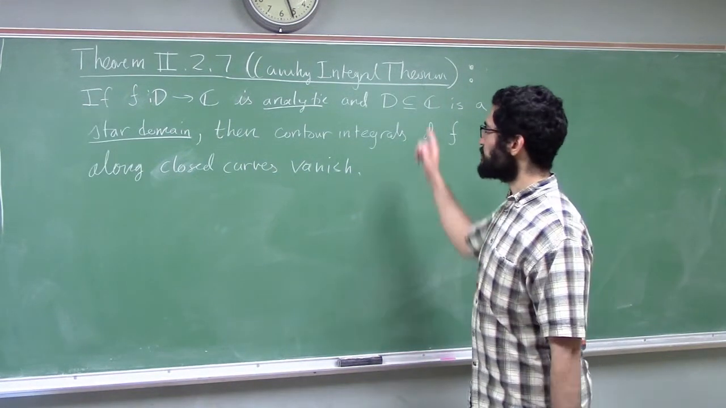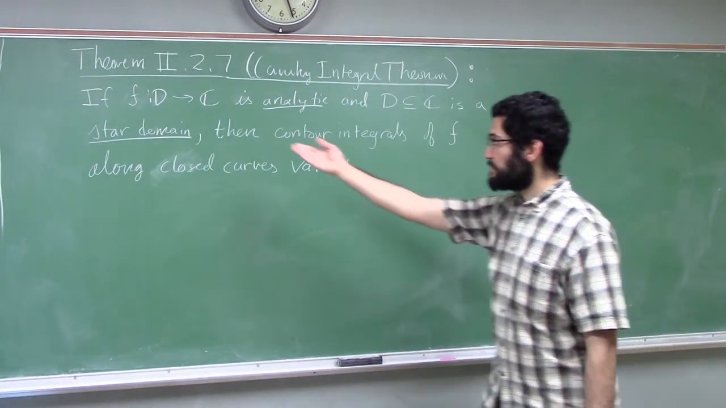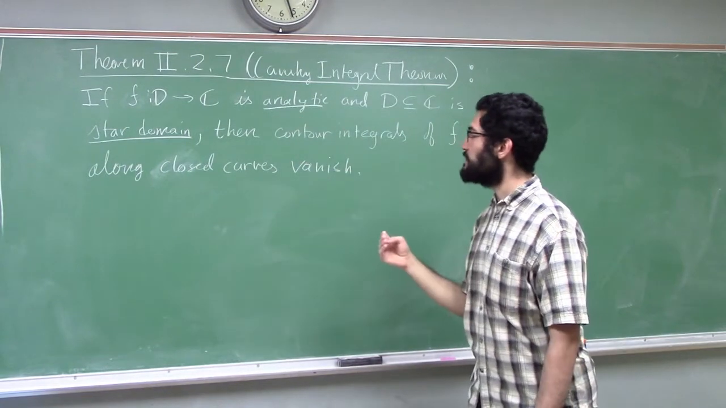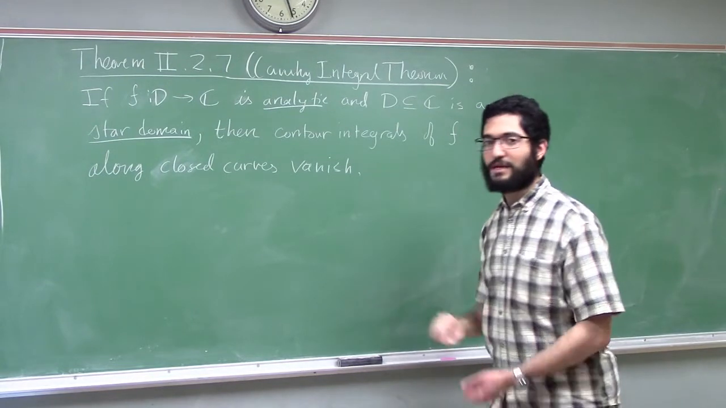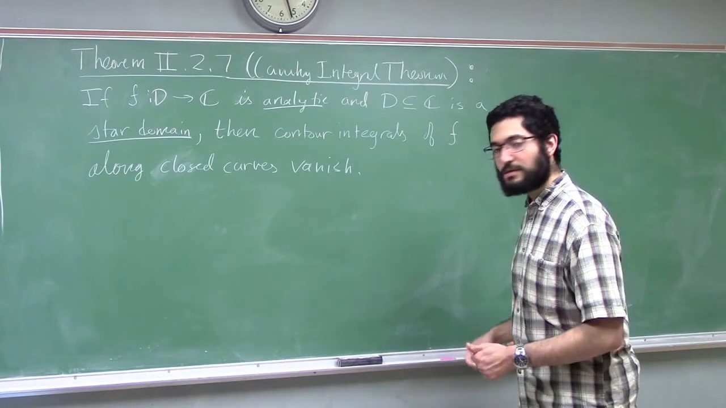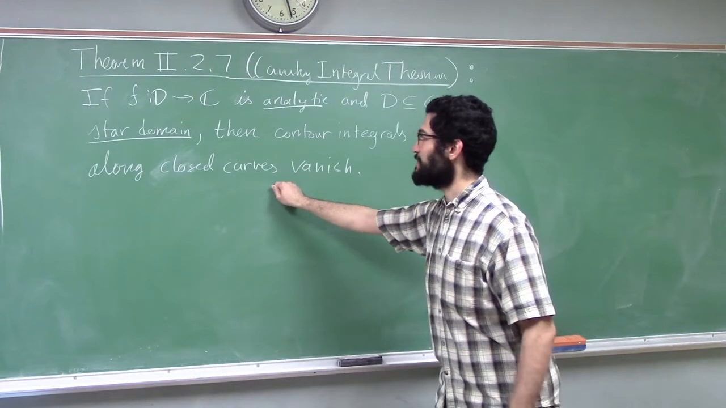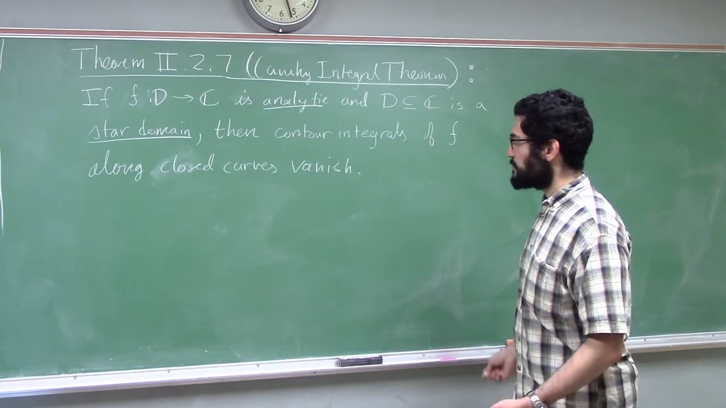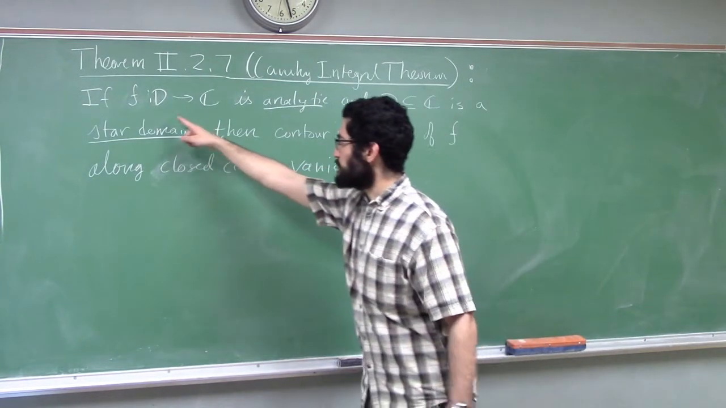Let's prove the Cauchy integral theorem for star domains. So the theorem statement is if you have an analytic function, f, on a star domain, D, then any contour integral of f along a closed curve vanishes. So this is an upgrade on our previous result because it's about any closed curve rather than specifically a triangular shaped curve. And one limitation is that we're assuming D is a star domain.